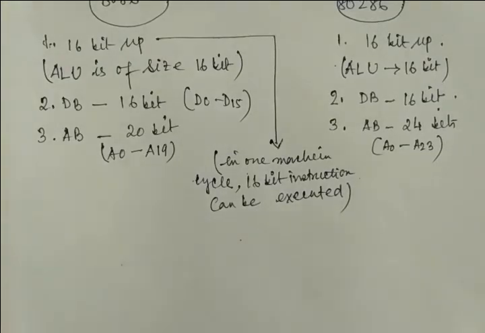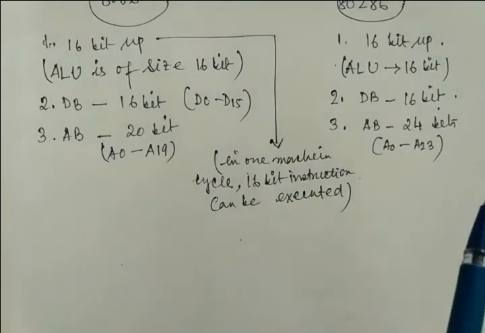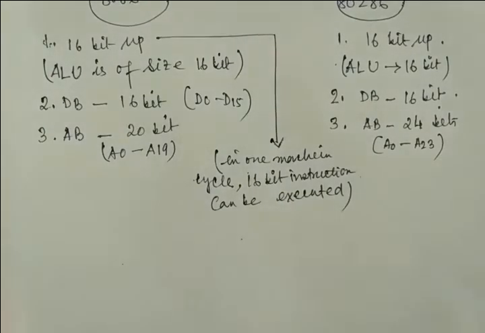So the bus is there, and depending on the bus, all the operations are executed, right? And here it will be true also for 80286.